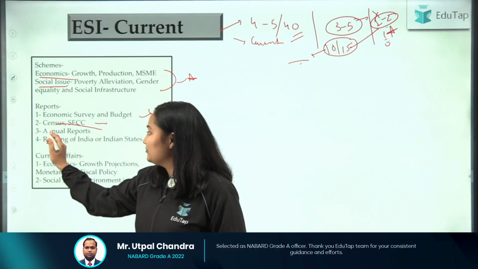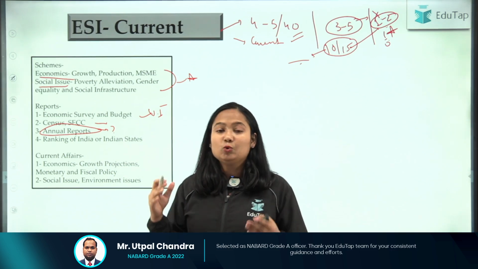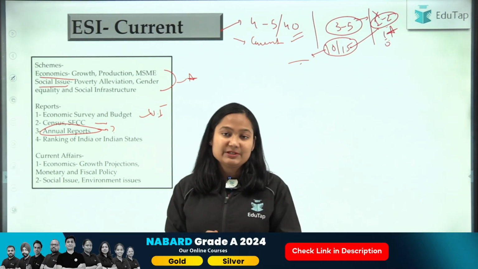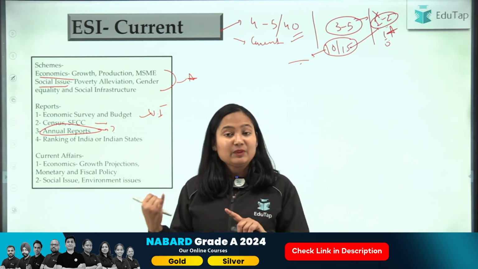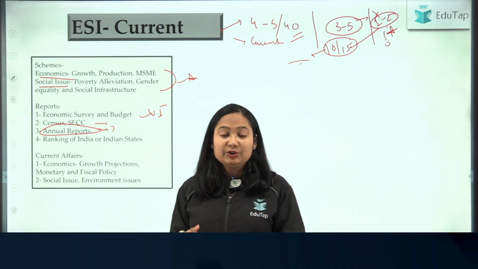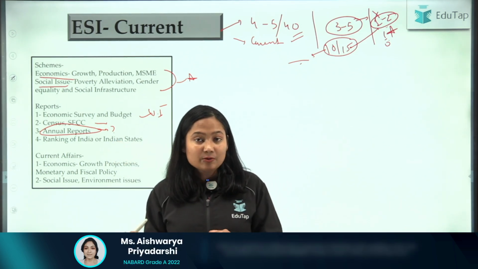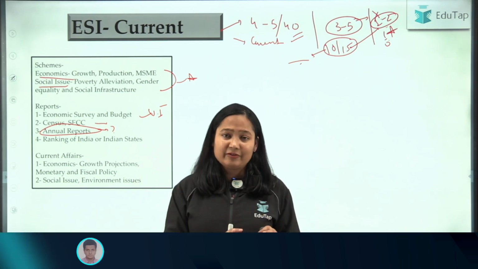When we are talking about the annual report, now annual report related to what? Related to the departments or ministries that are related to your syllabus. So you need to do the annual report of maybe the Ministry of Finance, and maybe the annual report of NABARD also. RBI you can also take a look at, but yes, from a NABARD perspective, it is not very important, right?